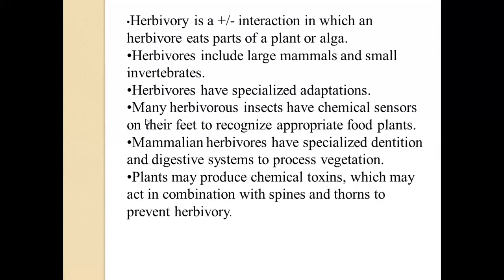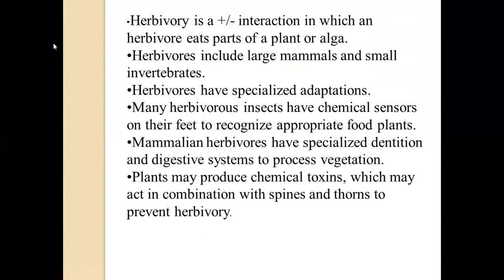The next kind of interaction could be herbivory, which is a positive or negative interaction in which a herbivore, that is a plant-eating animal, eats parts of a plant or an alga. Now these herbivores are large mammals and small invertebrates. Herbivores have specialized adaptations, like many herbivorous insects have chemical sensors on their feet to recognize appropriate food plants. Mammalian herbivores have specialized dentition and digestive systems to process vegetation. And plants may produce chemical toxins which may act in combination with spines and thorns to prevent herbivory.